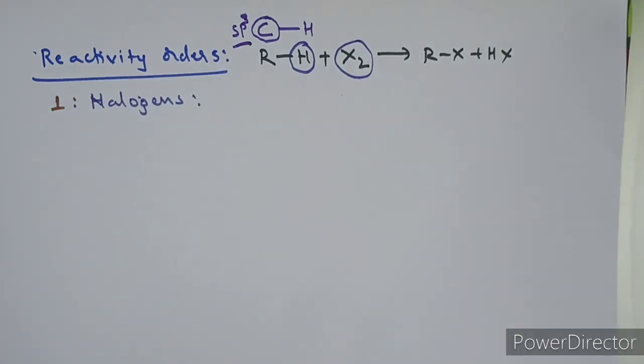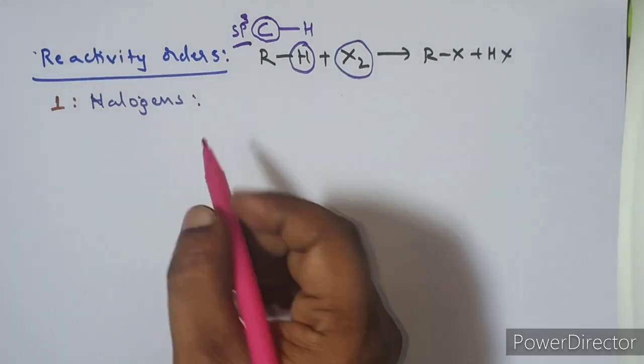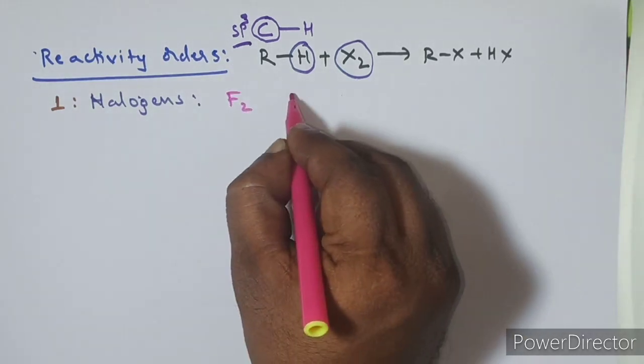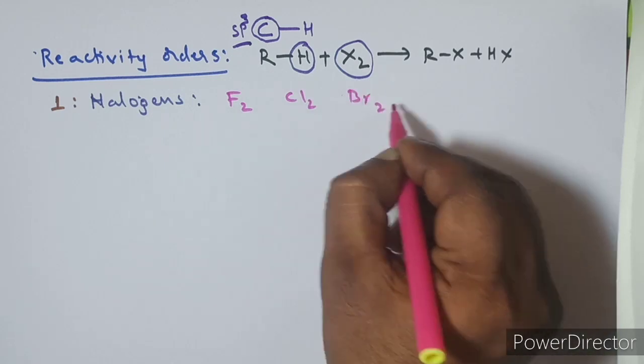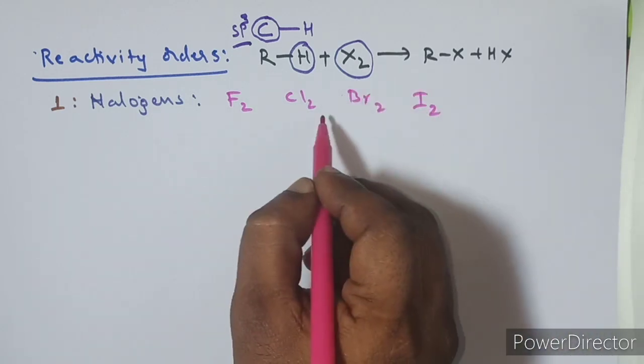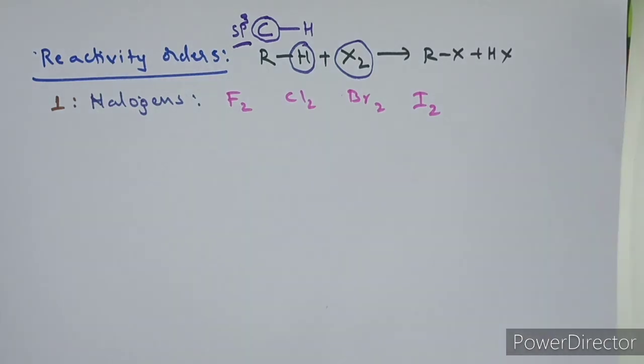So guys, what are the halogens we have? We have the different types of halogens: fluorine, chlorine, bromine, iodine. Here, the reactivity of these halogens is directly proportional to electronegativity.